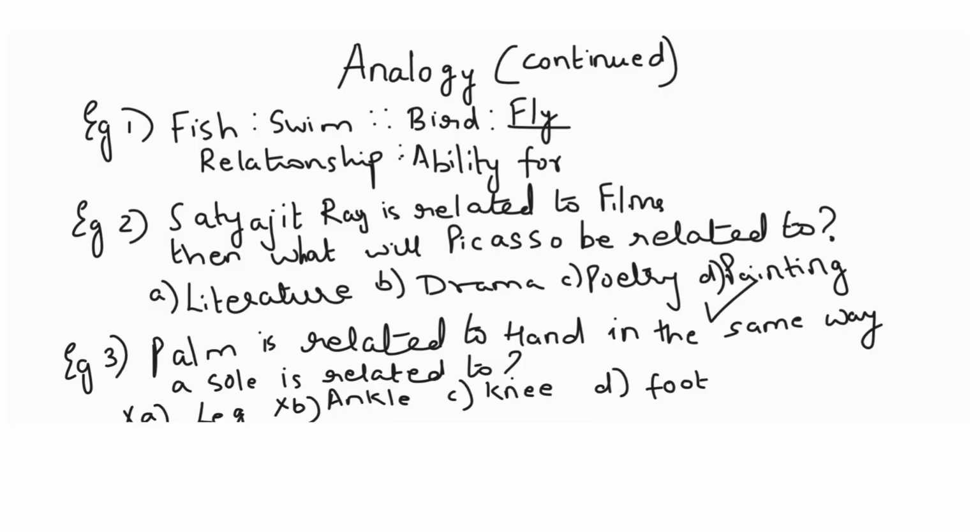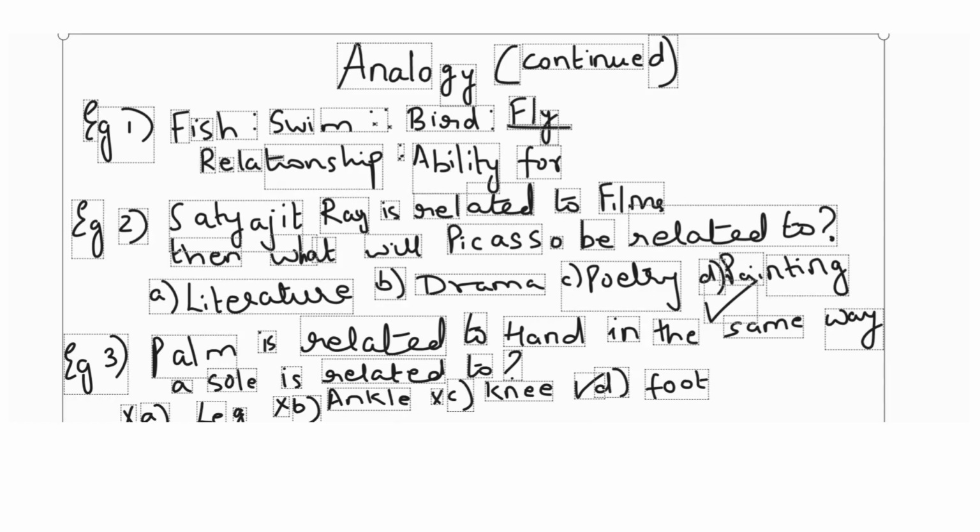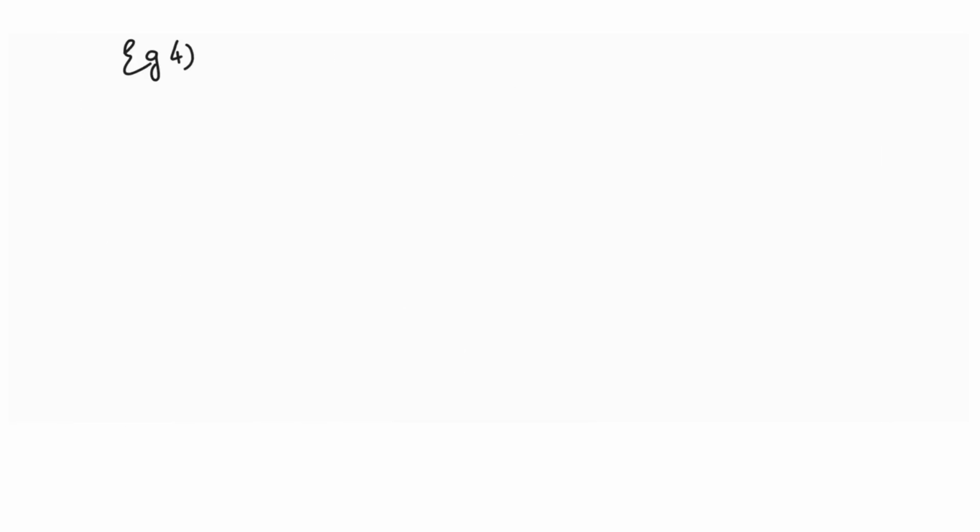So ankle is out. Knee is much more far away from the sole. So there is no connection. The right answer is foot, because the flat part of the foot down is sole, just like the flat part of the hand is palm. Is that very clear, students? Let us look at some examples further.